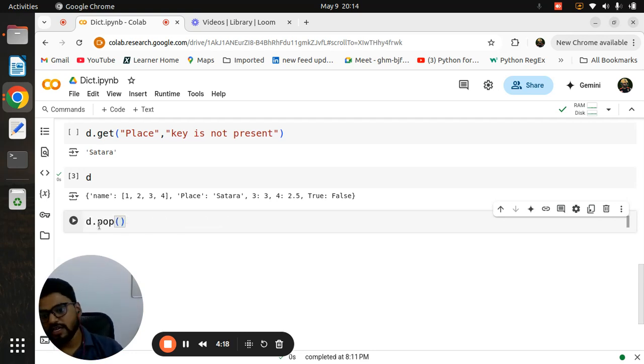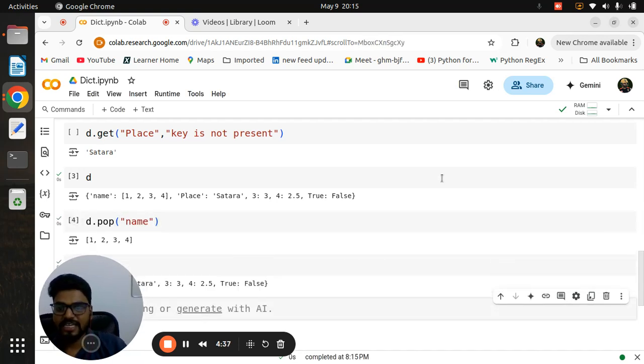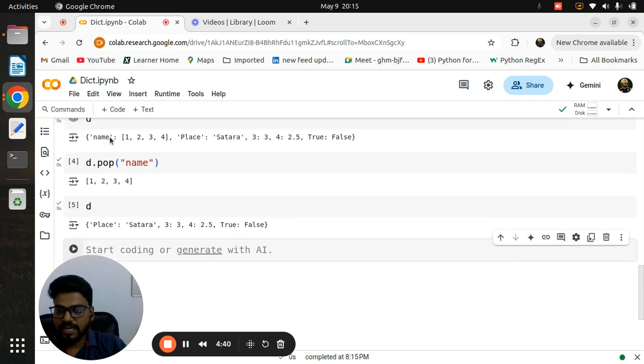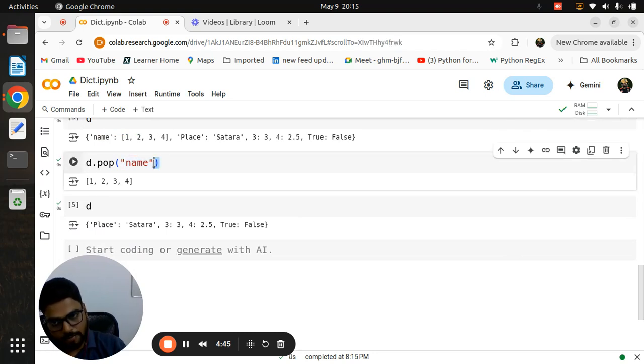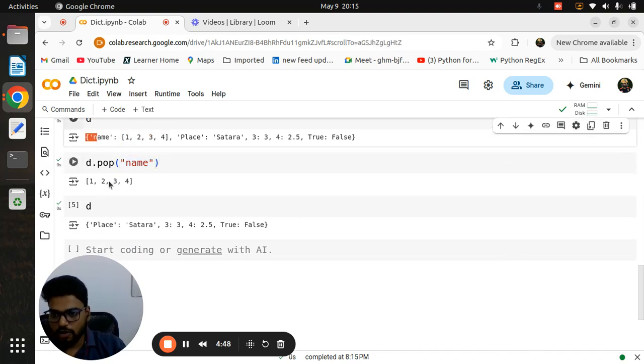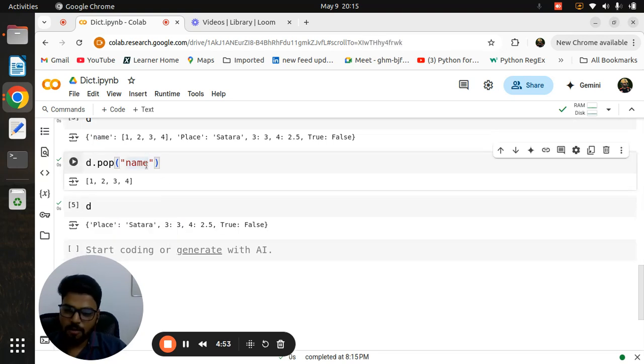Similarly, in dictionary we have a method called pop. If you have been watching the videos from the first data structure, you can remember the use of pop, because we already used the pop method in list and set, and in dictionary it works in a similar way. Whenever you use pop and mention the key inside it, it will delete that key value pair. So this is my dictionary, and I mention d dot pop name, and it deletes the entire key value pair. As simple as that. Try to remember, in pop you need to mention the key.